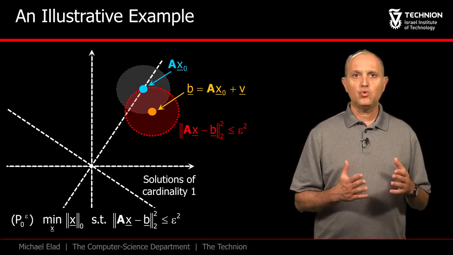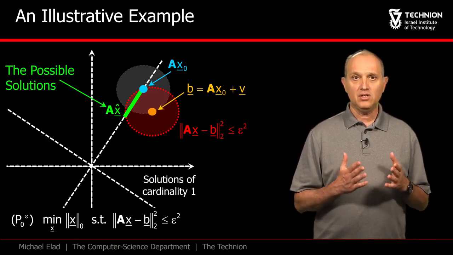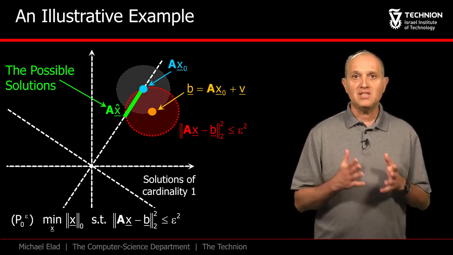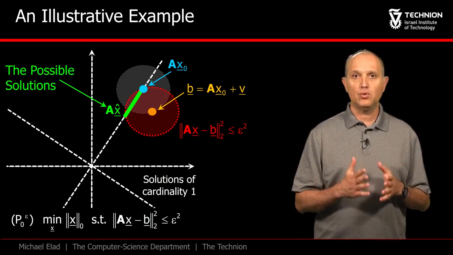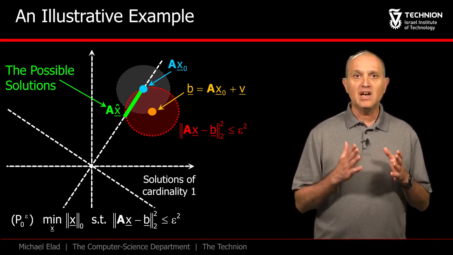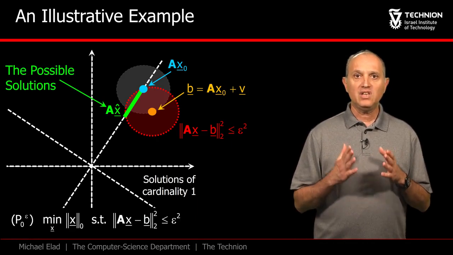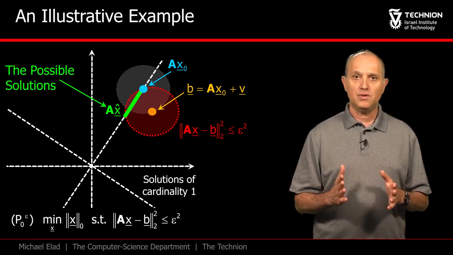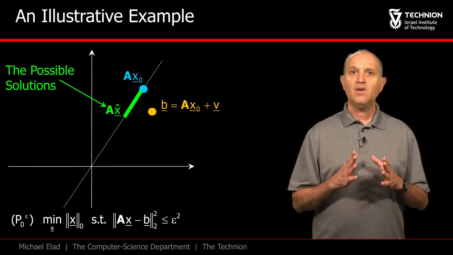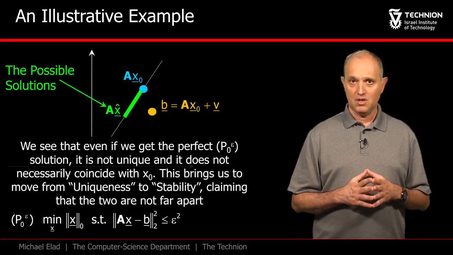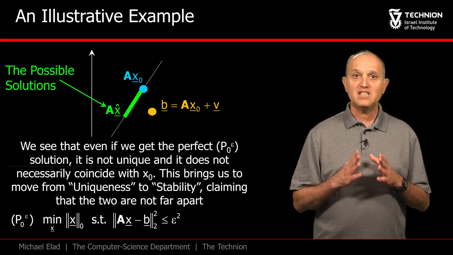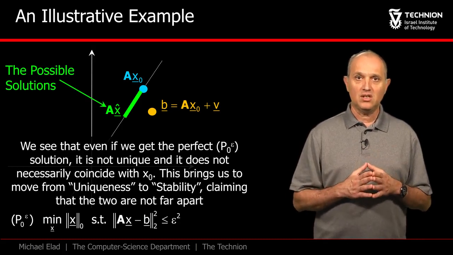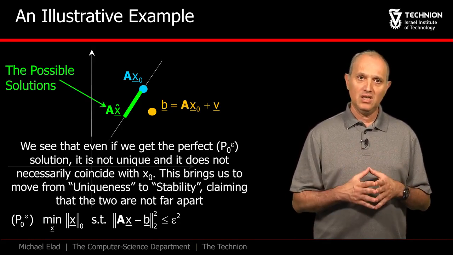Considering locations referring to cardinality 1, these are highlighted in the 2D plane. Thus, the intersection of the red disk and these lines forms the set of possible solutions. This intersection is marked clearly in green, and every point in it represents a candidate solution, all having a single non-zero in x. Several things can be observed here. First, there is no unique solution, but rather a set of them. Secondly, the original x naught is included in this set, but it is only one among many possibilities.